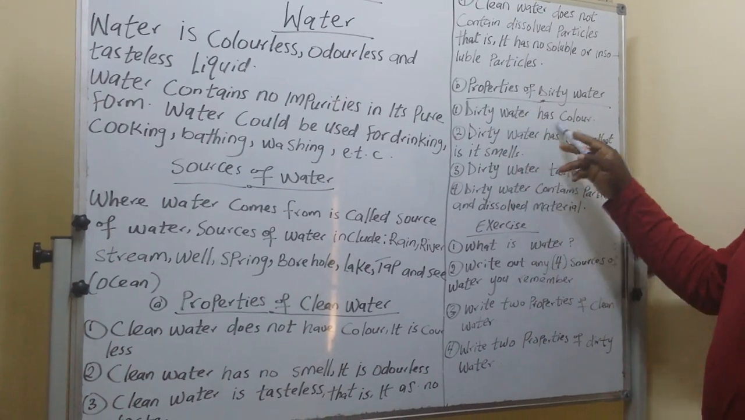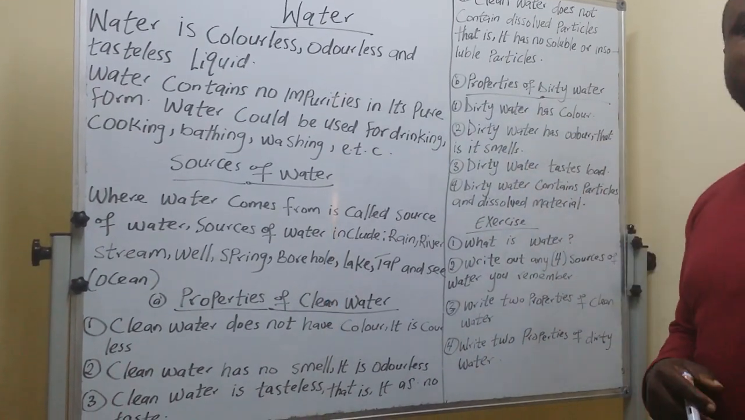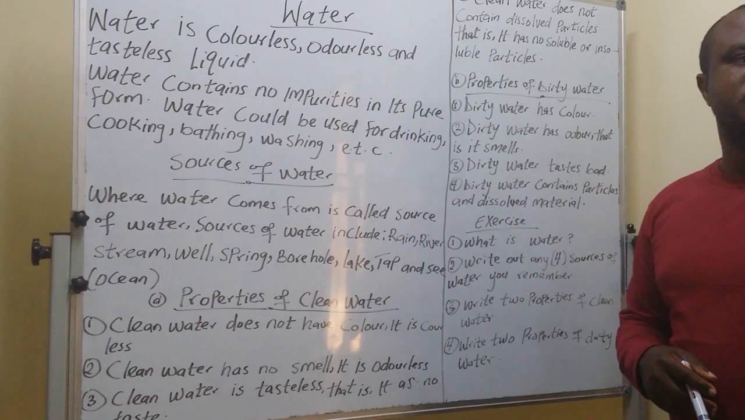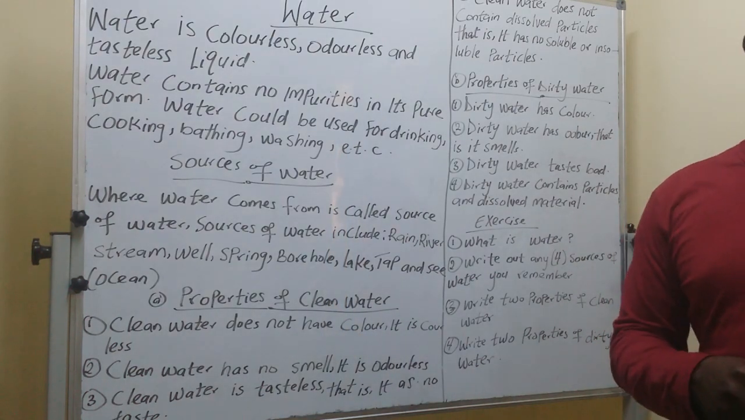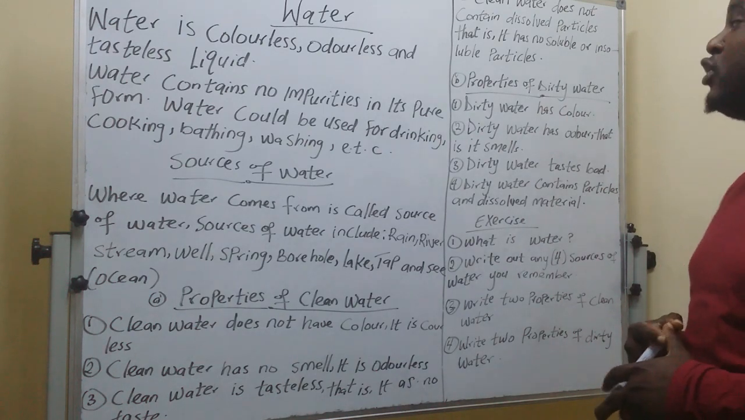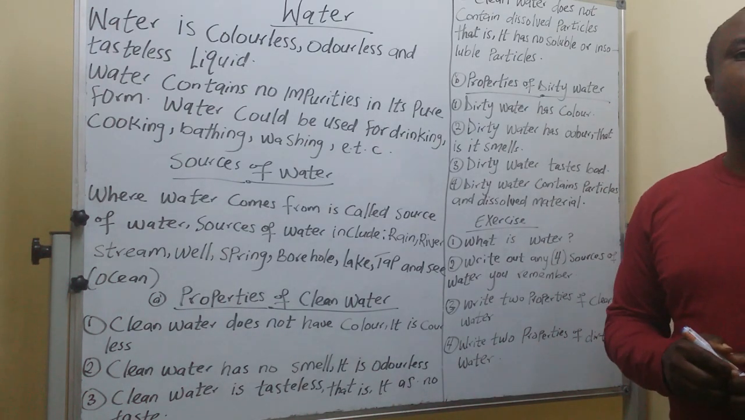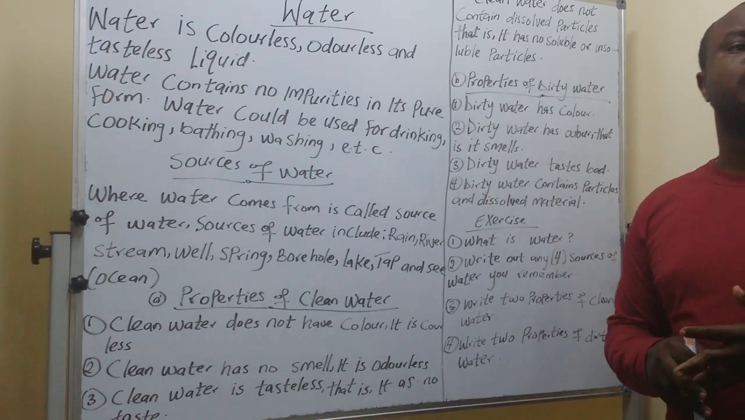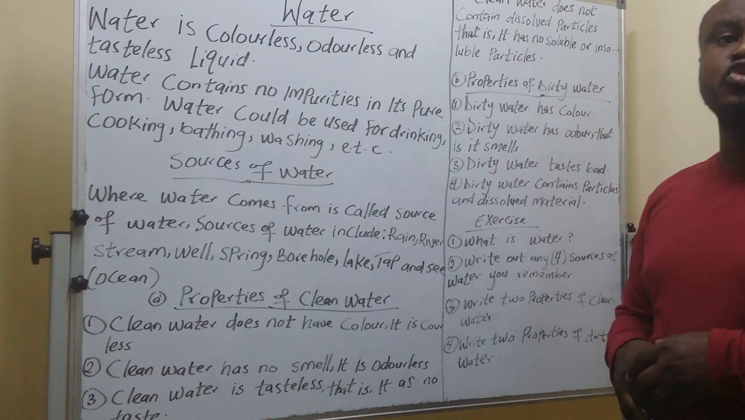Dirty water has color. The water you see on the street while raining is called dirty water. You cannot drink it. You cannot use it to bath. You cannot use it to do the activities you do at your home in the kitchen.